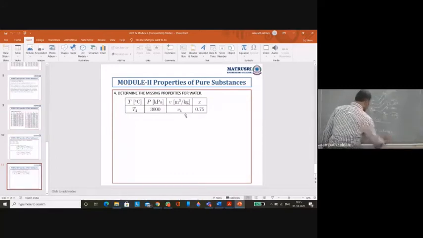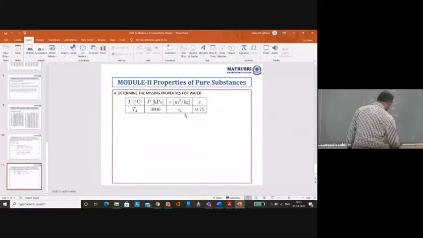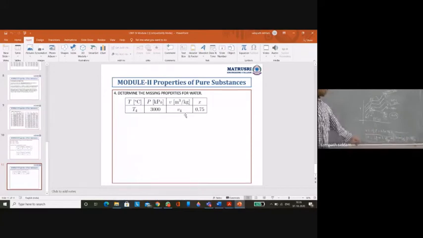In this way also you can write it. So this Vfg is nothing but Vg minus Vf. Okay. Is that clear? Yes, yes, sir.